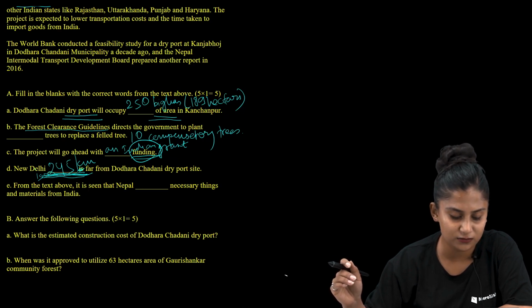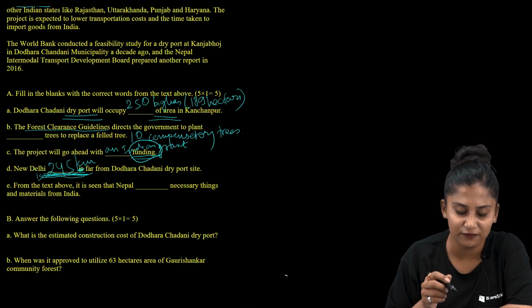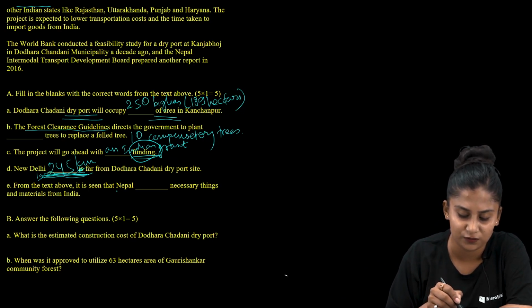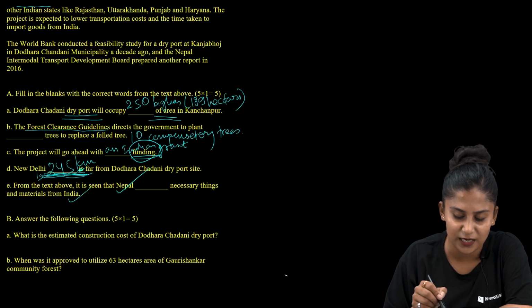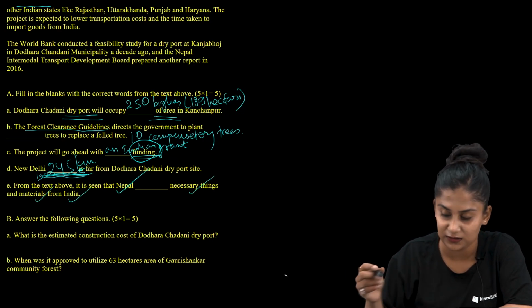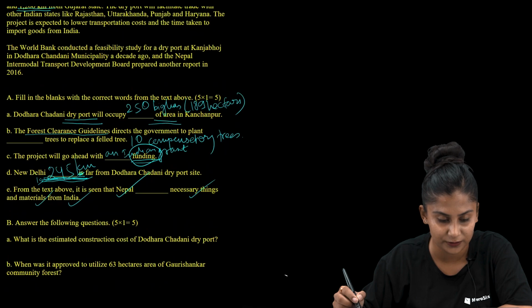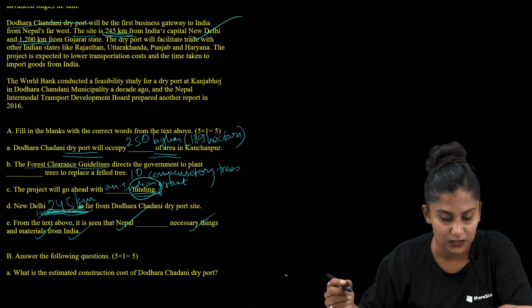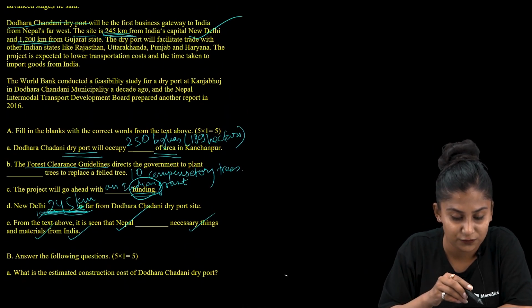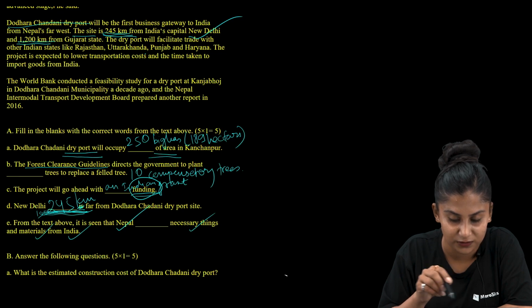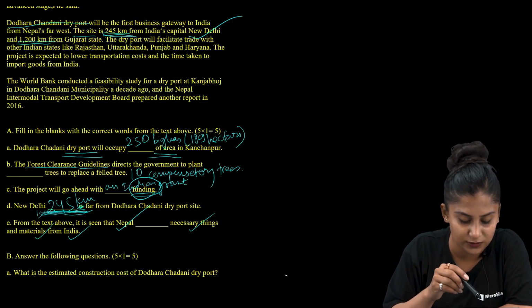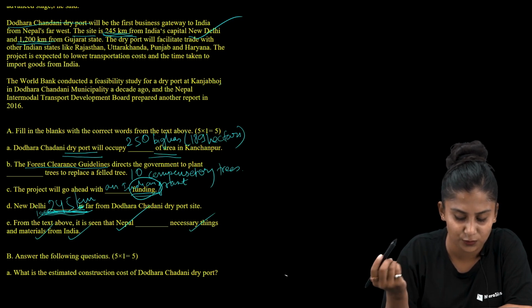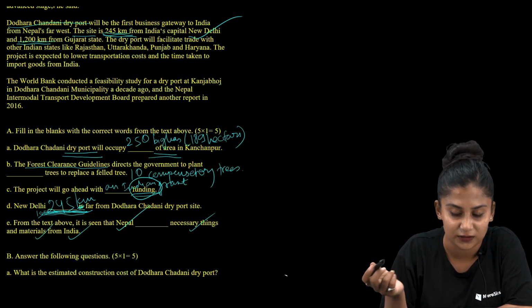The question reads, from the text above it is seen that Nepal dash necessary things and materials from India. Now we have to search for the keywords over here, Nepal, India, and the necessary things and materials as well. You can also search for the synonyms for the materials and the things itself.